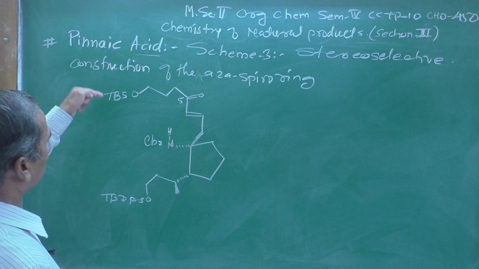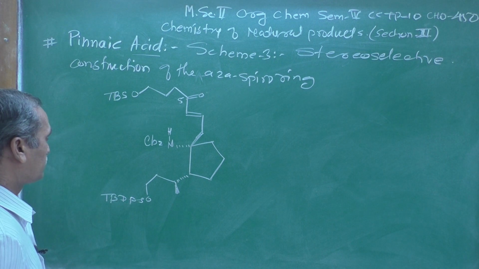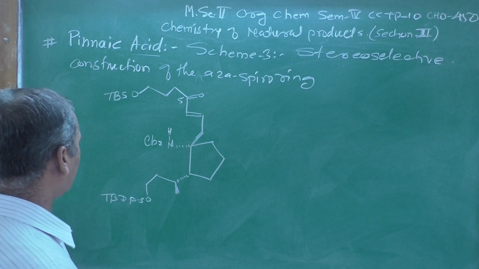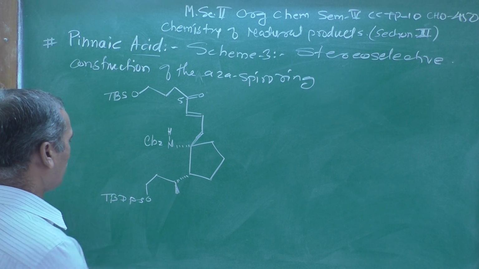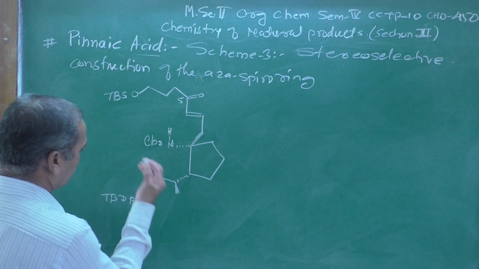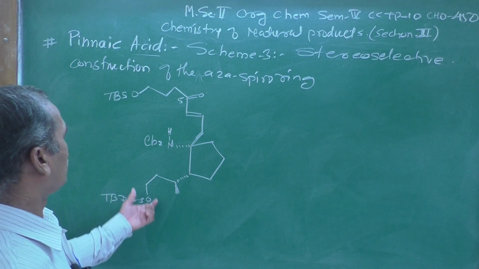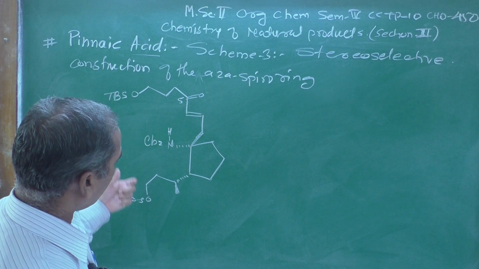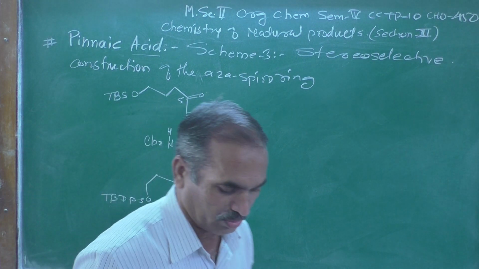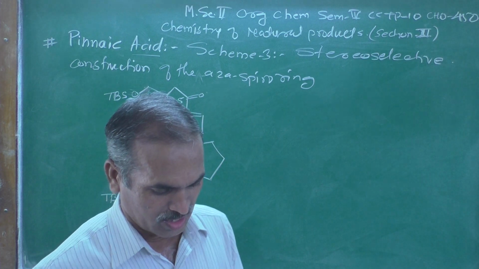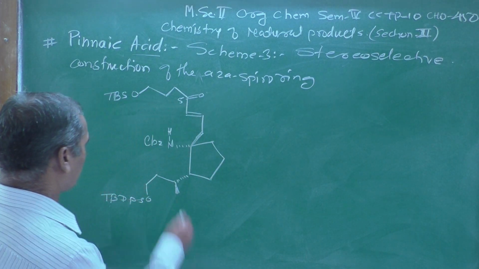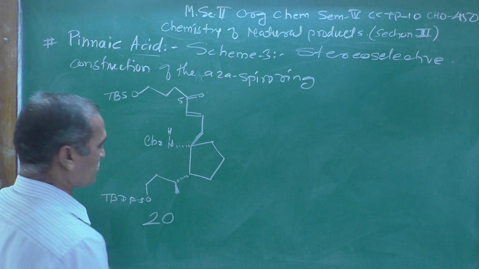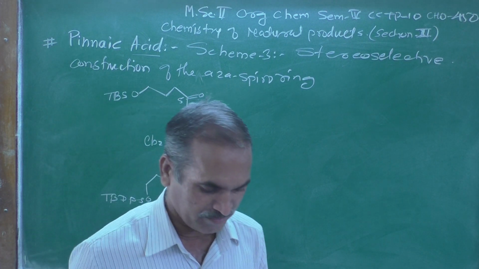This one is a tertiary butyl silyl, and this one is a tertiary butyl diphenylsilyl. This is also used for the protection of the primary alcohol, and this is the structure which I have drawn here, that is nothing but structure number 20.